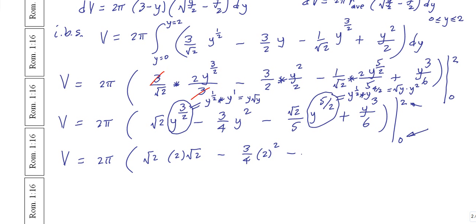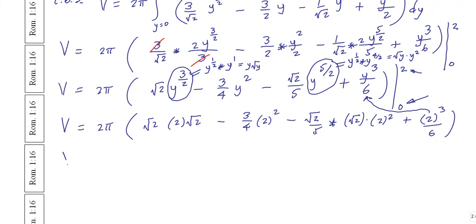Right, so I get a radical 2 over 5 times a radical 2 times a 2 squared plus I get a 2 cubed over 6 from that term right over here. Okay, now it's a matter of evaluating all this.